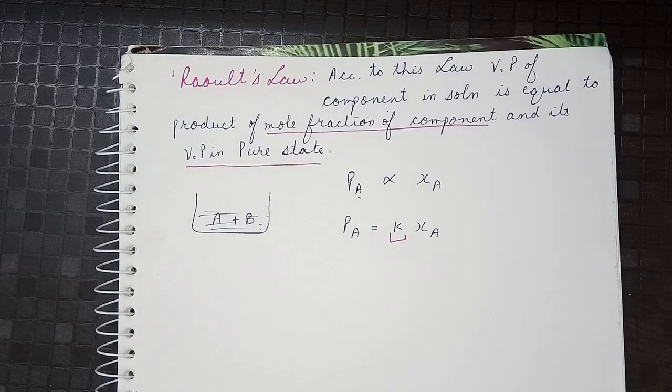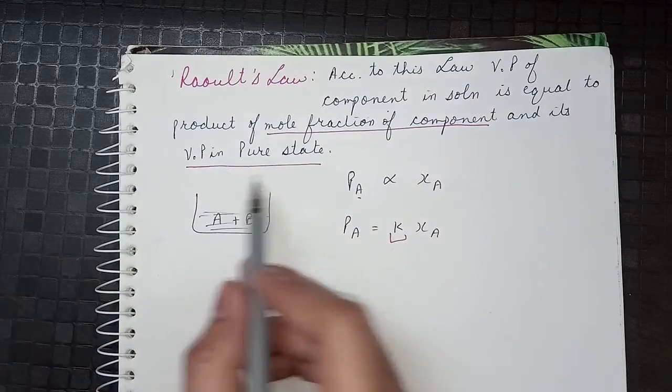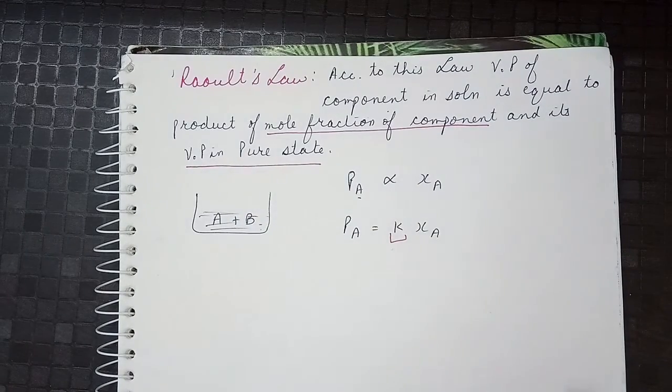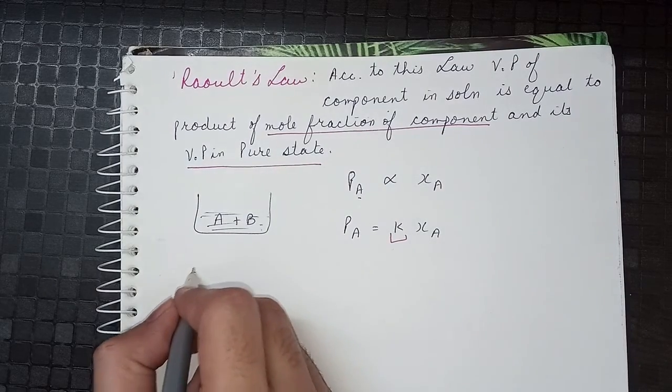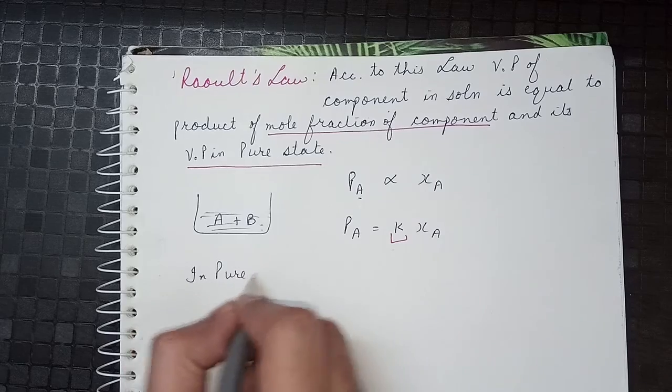So if we have A in a pure state, pure state meaning that we have only A, then its mole fraction will be 1.